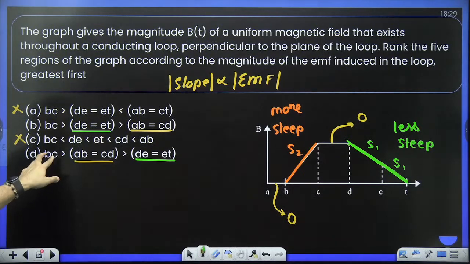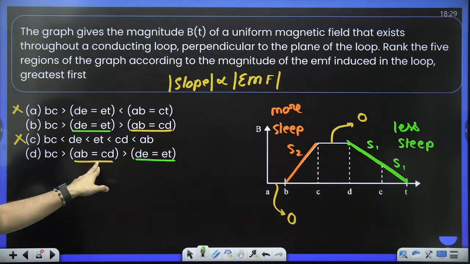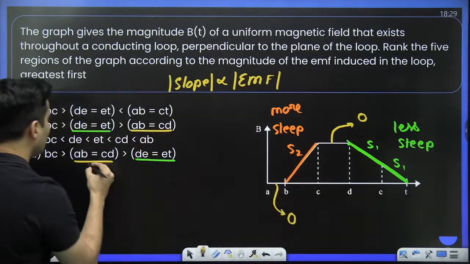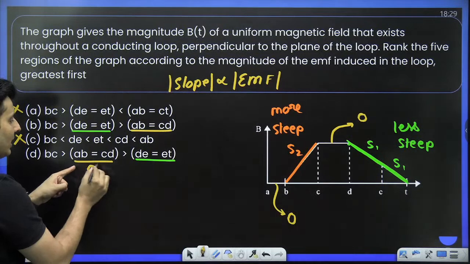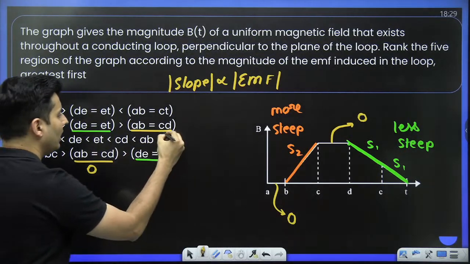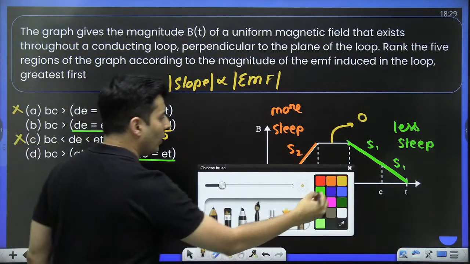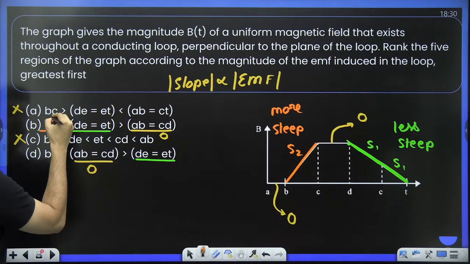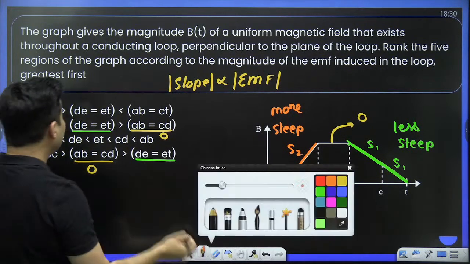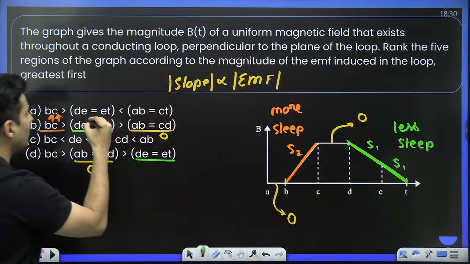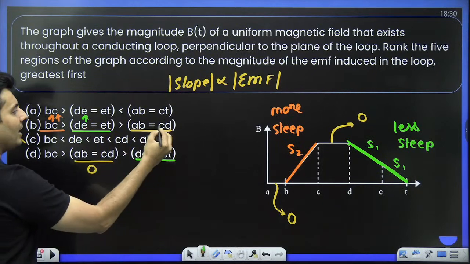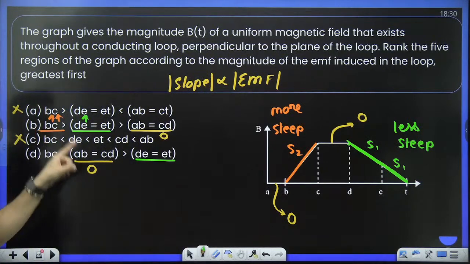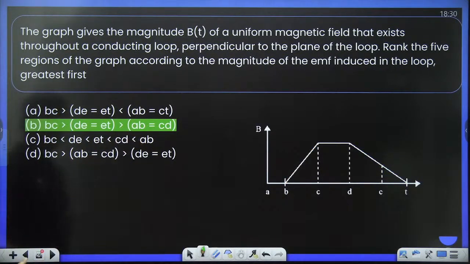So I can see the same thing happening in B option, and this BC is more than this. No, this is 0. The yellow one is 0. So okay, don't bring it in between. 0 will be the least of them all. So I would say BC will be the highest EMF produced. DE and ET will be medium EMF produced, not so much. And AB and CD will be exactly 0. So I think it should be option B. Yes, it is option B.